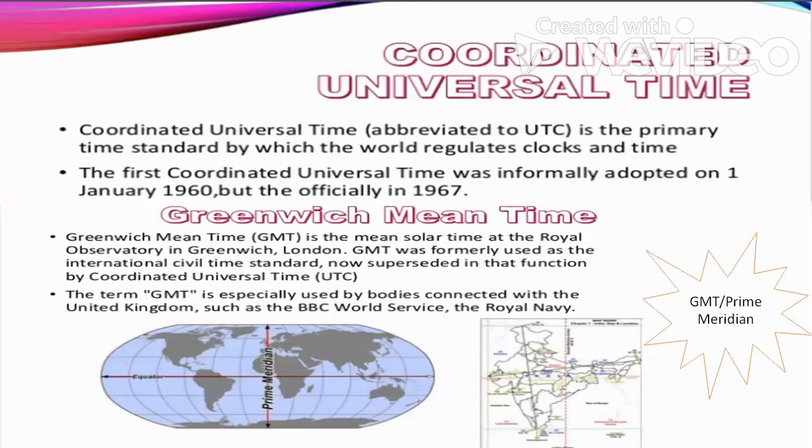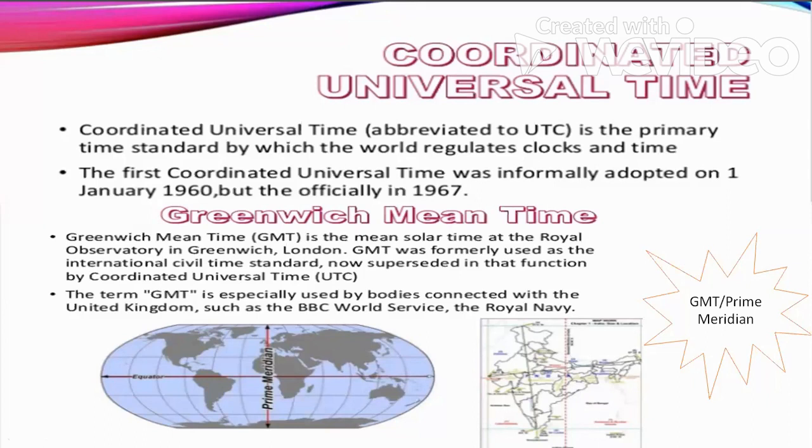There are certain countries like India, where this is the meridian, the longitude according to which India's time is fixed. It was decided that India is 5.5 hours plus UTC.